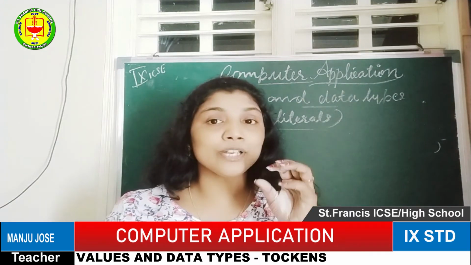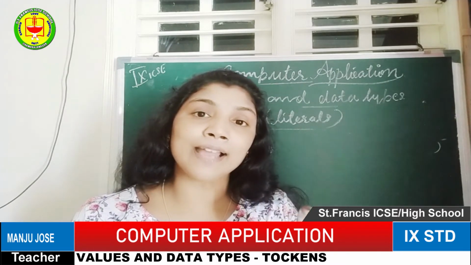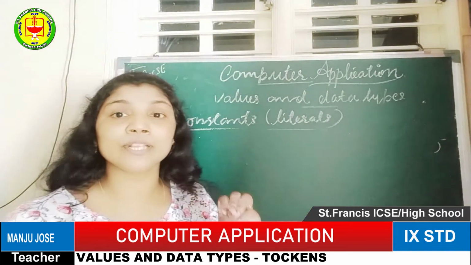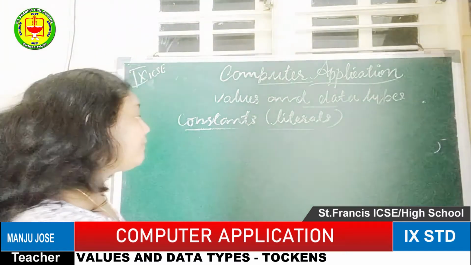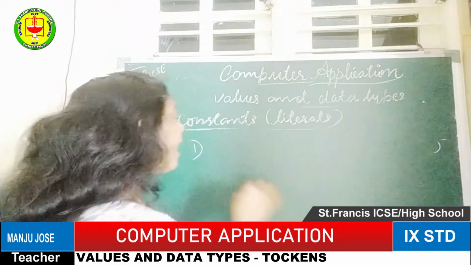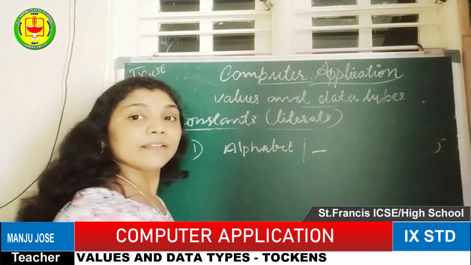But an identifier is not a very small thing, it's a big thing. While applying the identifier, we should be careful, because some rules and regulations apply when giving an identifier. The first and most important rule is that when we are giving the name of a class, a variable, a file or whatsoever, it must start with an alphabet or underscore.